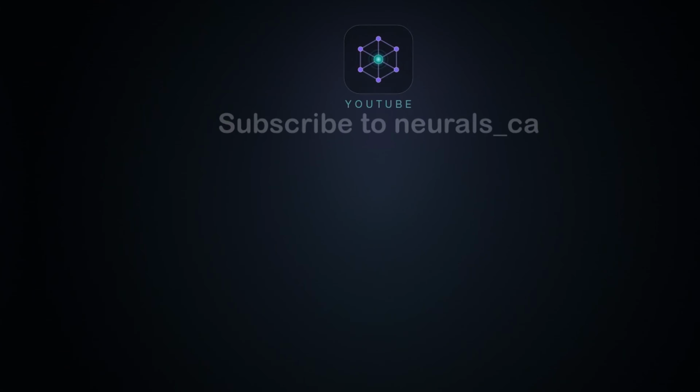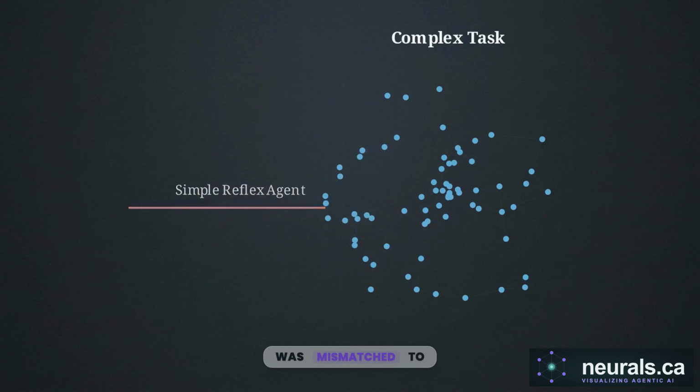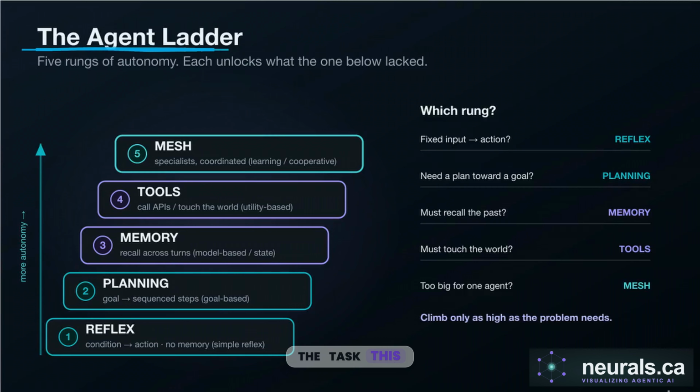Deployments often stall not because of a model's low IQ, but because the architecture of the agent was mismatched to the task. This hierarchy, known as the agent ladder, identifies 5 distinct rungs of autonomy. Based on the classic agent types from Russell and Norvig, each tier exists to solve the specific failure mode of the one directly beneath it.